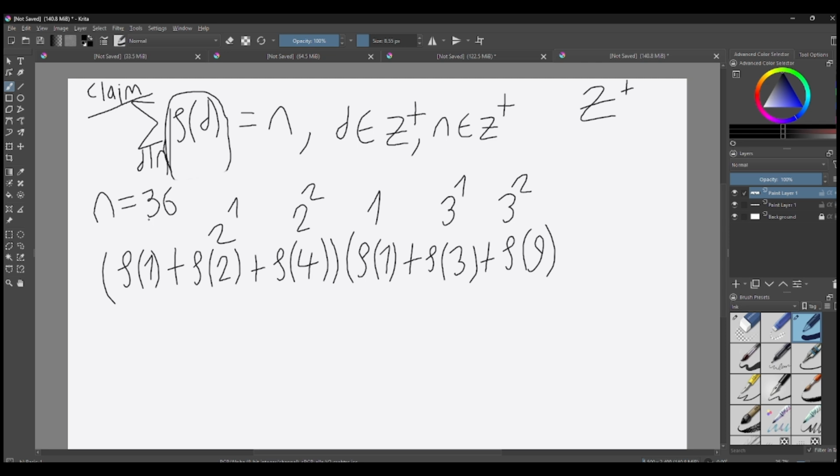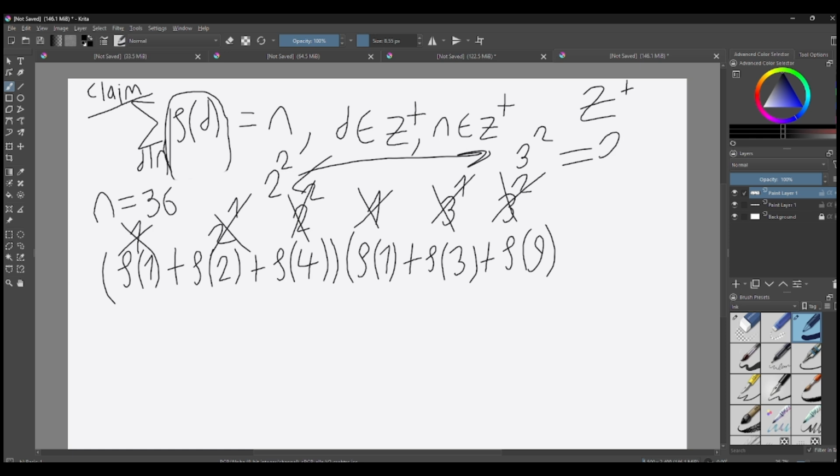So this is going to be 1. And when you do the cancellations again, this is going to cancel out, this is going to cancel out, this is going to lead to 2 to the 2. This is going to cancel out again, and this is going to lead to 3 to the 2. When you multiply these two, you get 36, which again is not a counterexample, and our proof is basically correct. So this is how we prove it non-rigorously. And if you have any question, please leave a comment and have a great day.